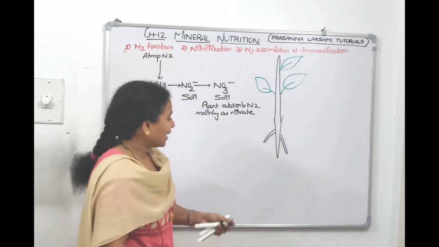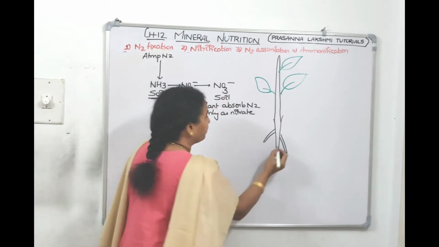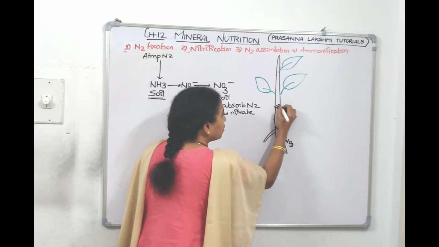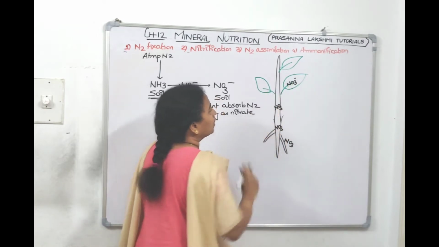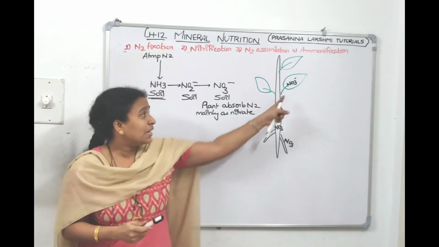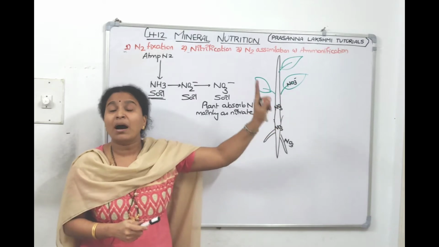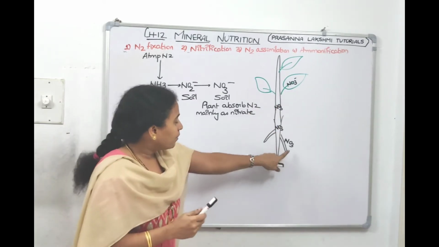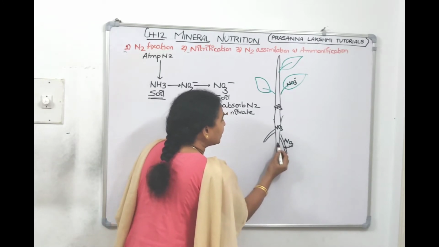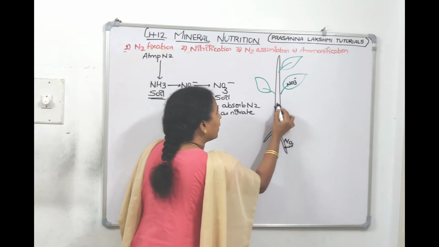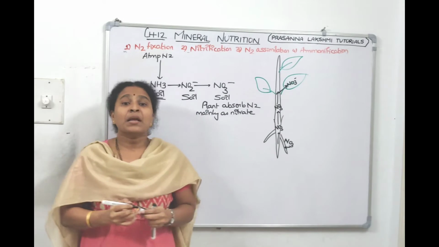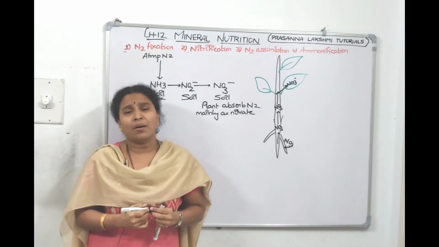Now it has taken, what did it take? It has taken NO3, and that NO3 got transported. Now what happens? Now this nitrate should get converted to ammonia. This nitrate, which was absorbed by the plant from the soil, went into the root, went into the stem, went into the leaf. Now what should happen to this nitrate? Nitrate should be reduced to ammonia.